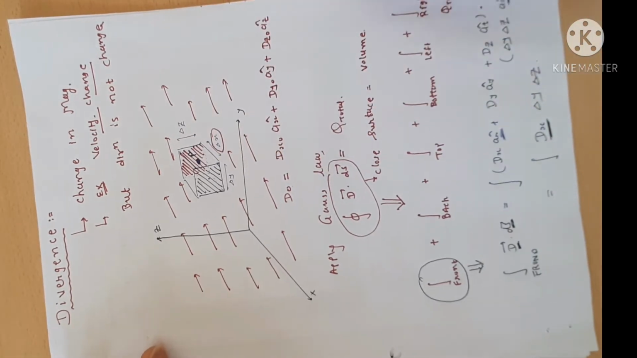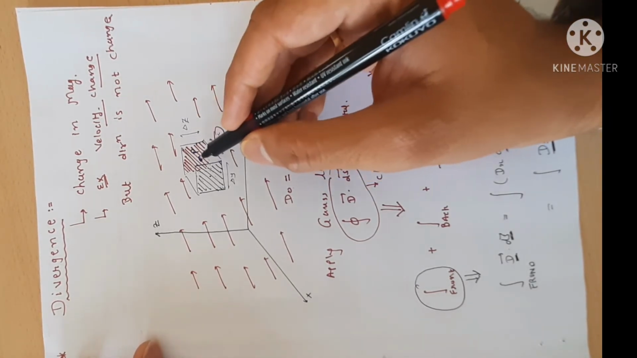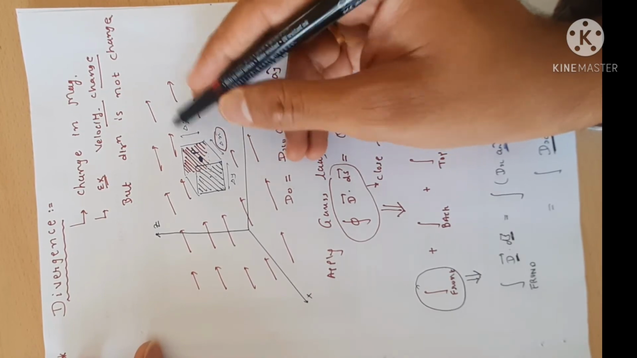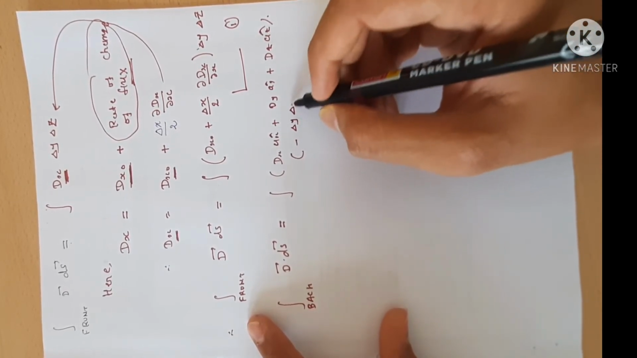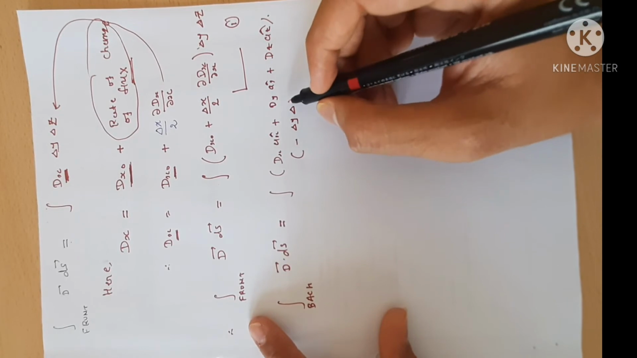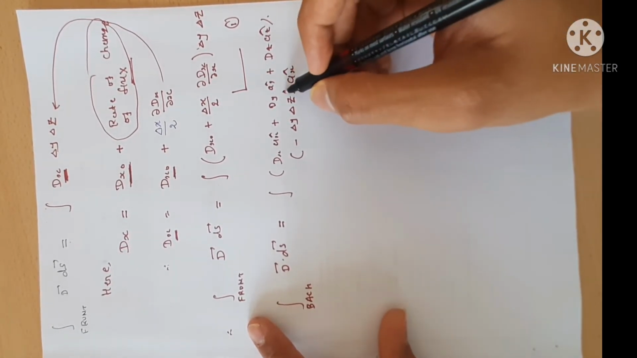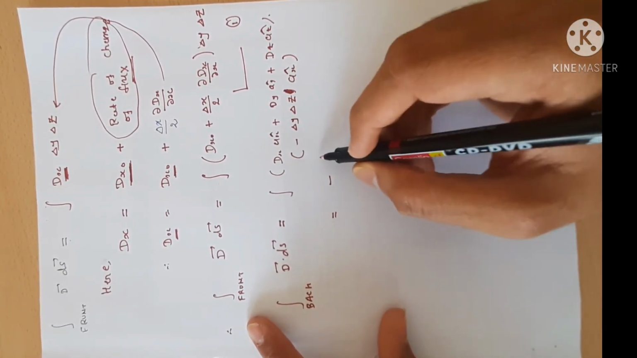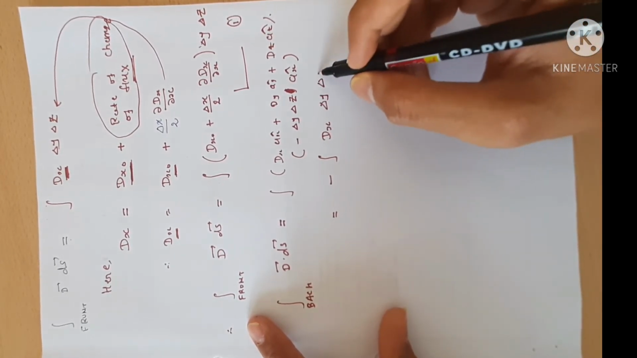What is the area of the back surface? It is the same, delta y delta z, but what is the direction of that surface? Minus x. Okay, minus x is the direction of the back surface. So it is minus delta y delta z ax. Now ax dot ax is 1, so it is minus integration Dx delta y delta z.